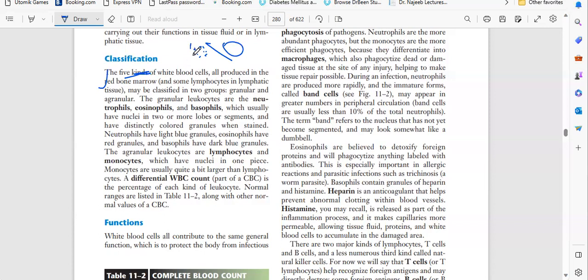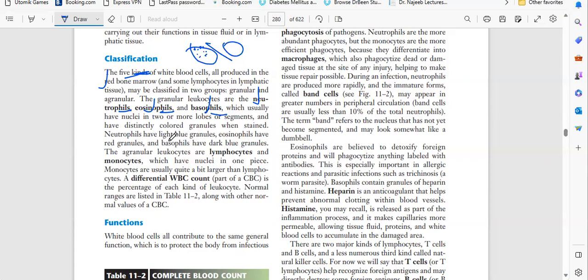The WBC which have granules are called granular WBC, and they are neutrophils, eosinophils, and basophils. What are the granular WBC? Neutrophils, eosinophils, basophils. You have to remember it like that: phils, phils, and phils. They have nuclei with two or more lobes and segments, and they have colored granules. These are the things.